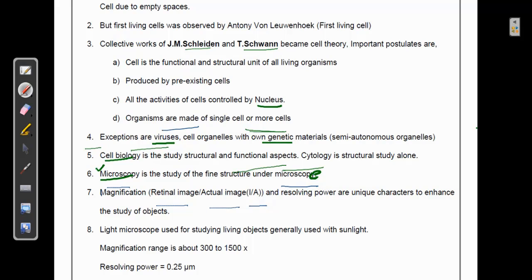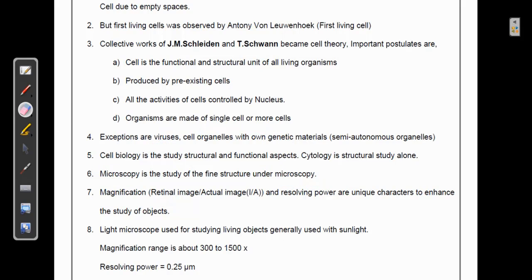And now you can see the two important terms you should know while you do microscopy are magnification and resolving power. Magnification is one of the important aspects of a microscope, and it can be considered as a ratio between the retinal image and the actual image. And the resolving power is a unique characteristic that is used to enhance the study of objects.